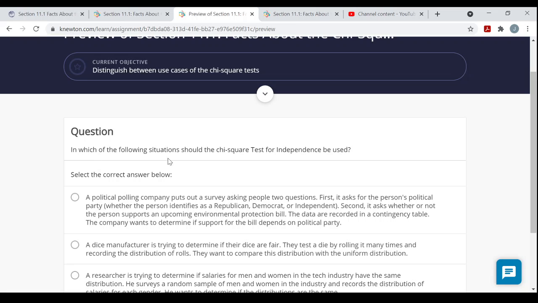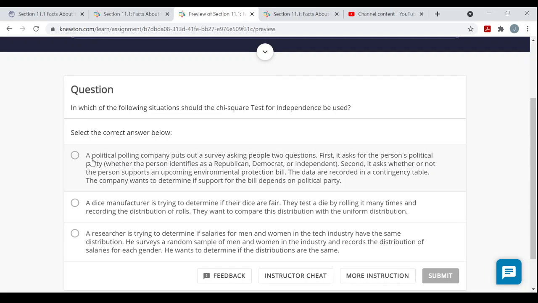In which of the following situations should the chi-square test for independence be used? So remember, this chi-square test for independence was to determine if two variables or two factors are independent or dependent. All right, so let's read. Which one would I use a test for independence?